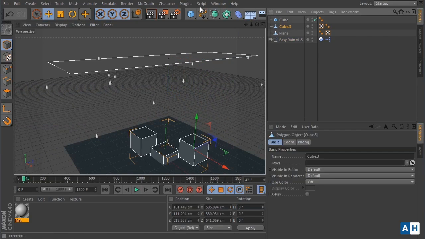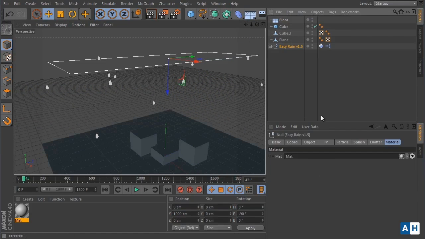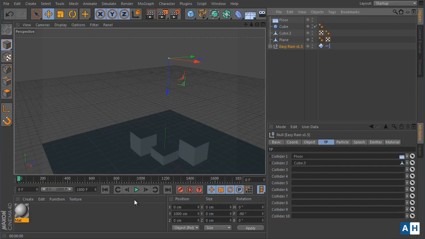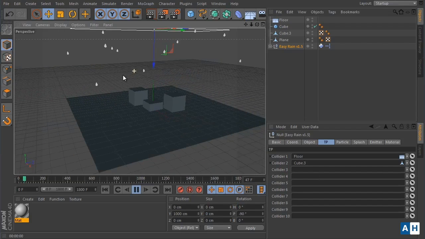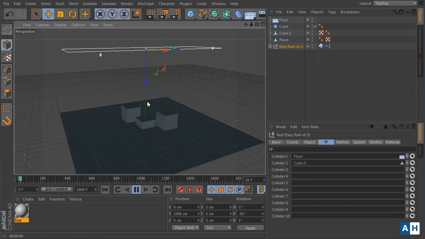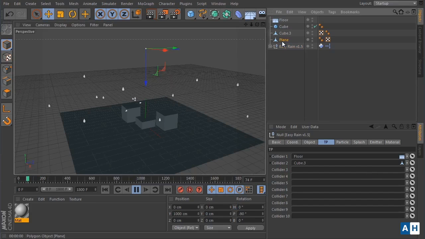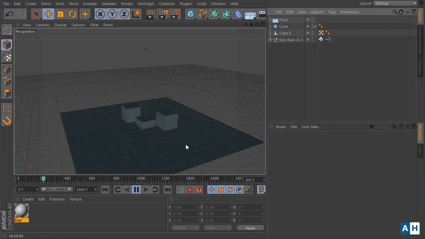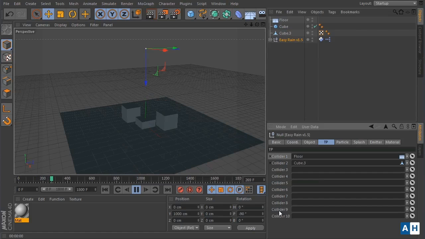Note that the colliders tab doesn't work with the floor. This doesn't work with the floor, so if I replaced this plane with the floor, this won't work. In order to make the rain collide with the colliders, you need to use